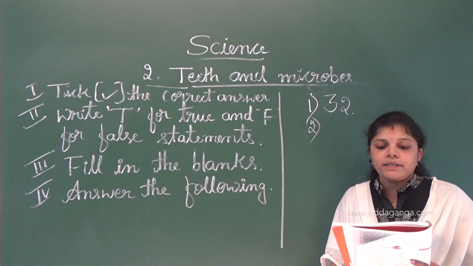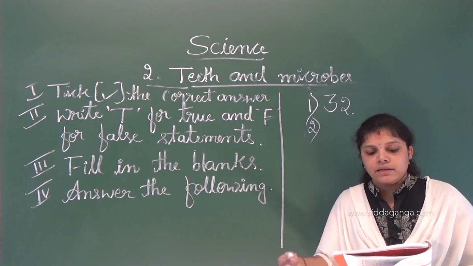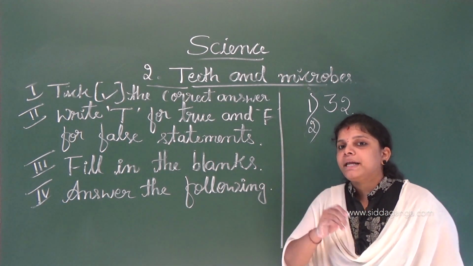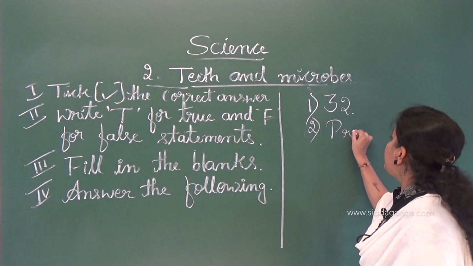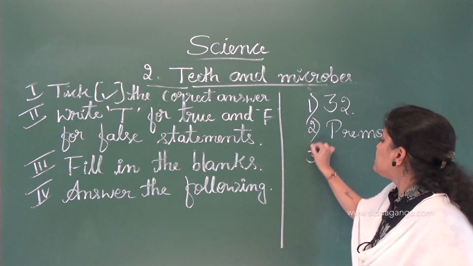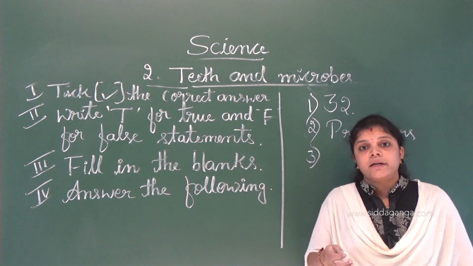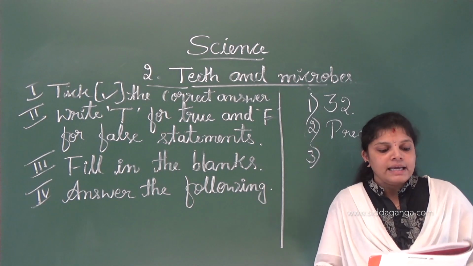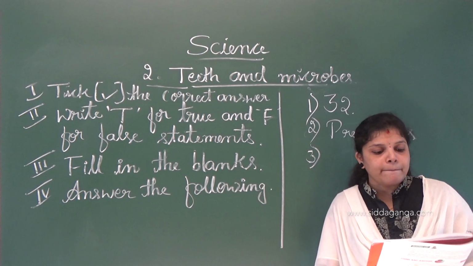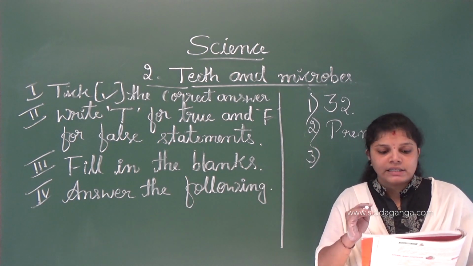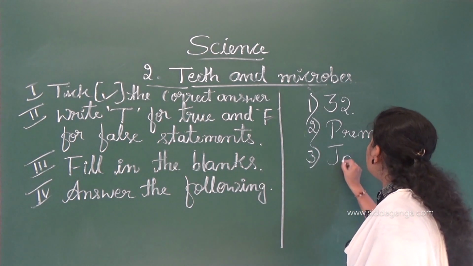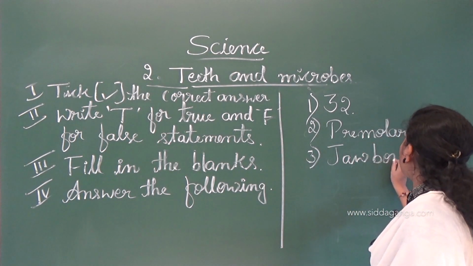Next question. Dash are the broad teeth next to the canines. Premolars. Premolars are the broad teeth next to the canines. Next, teeth are fixed in the dash below your gum. Jawbone. Which one? Jawbone.